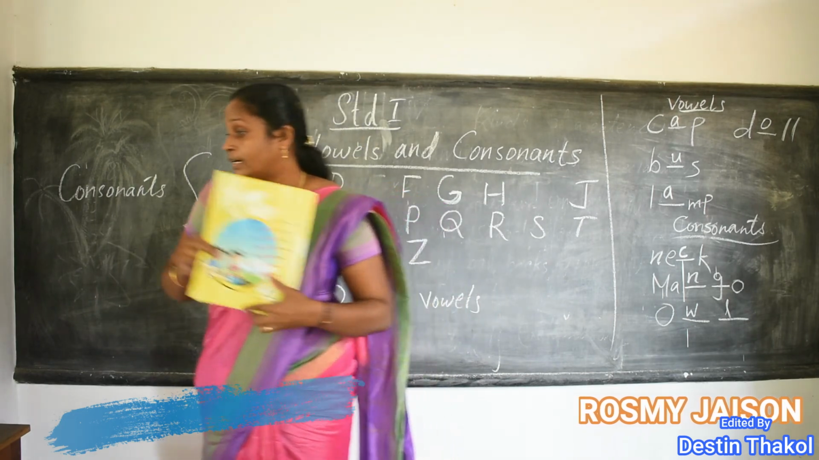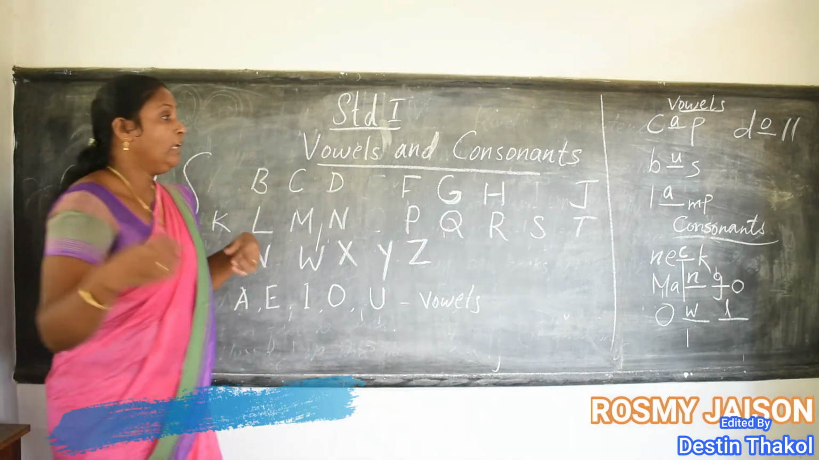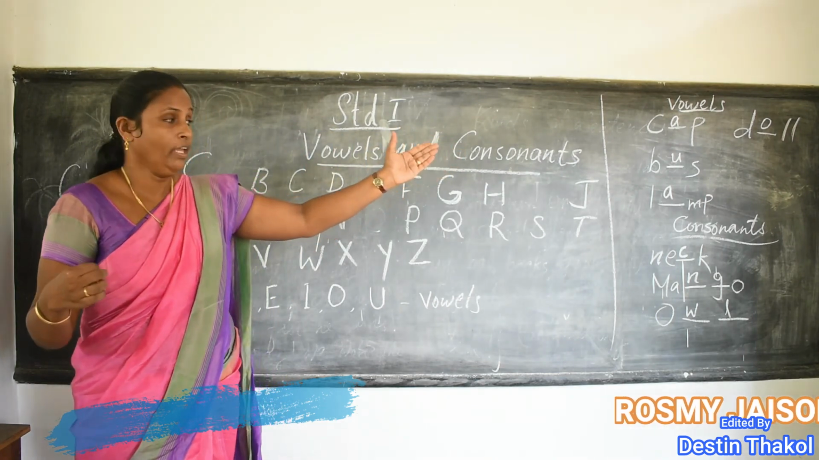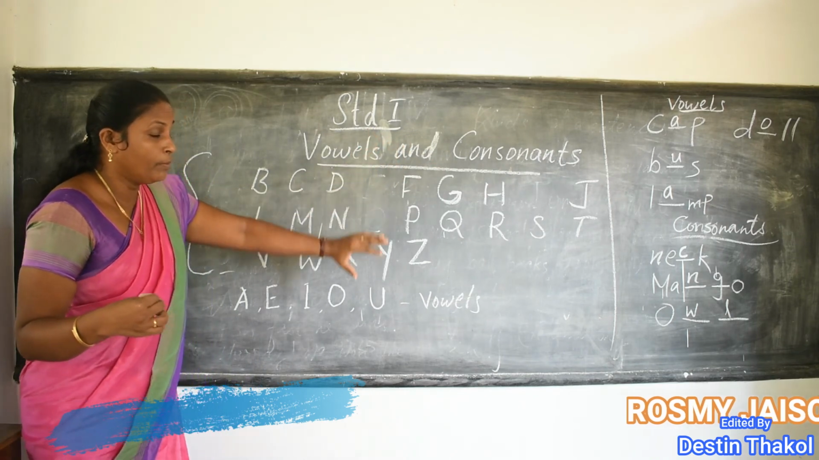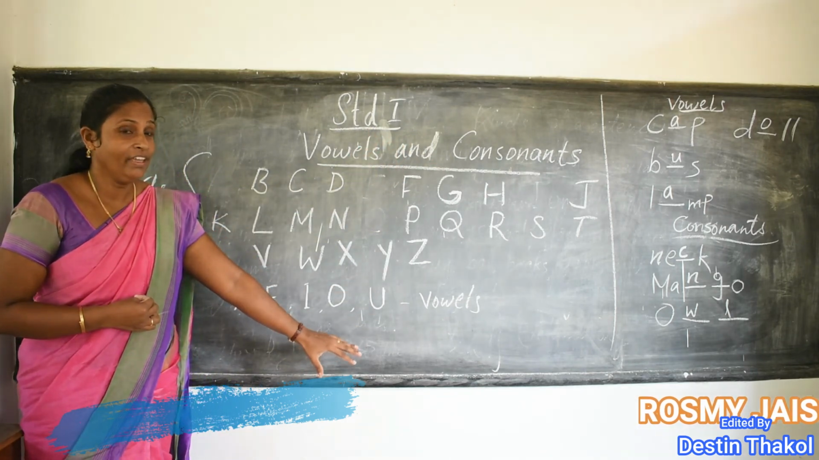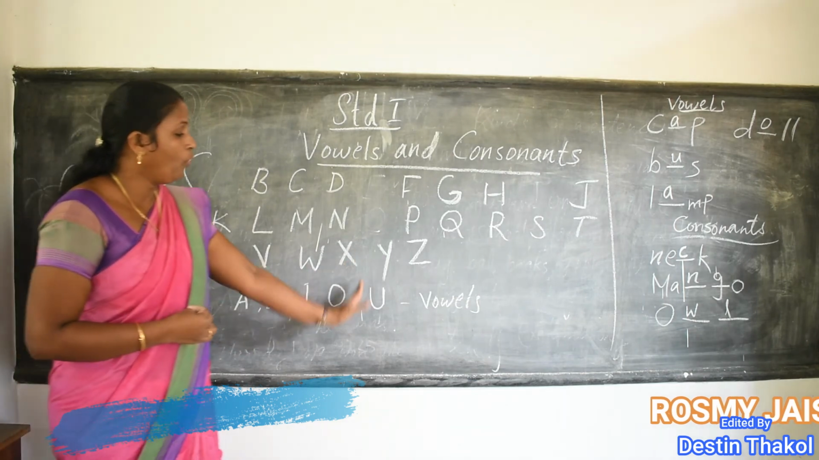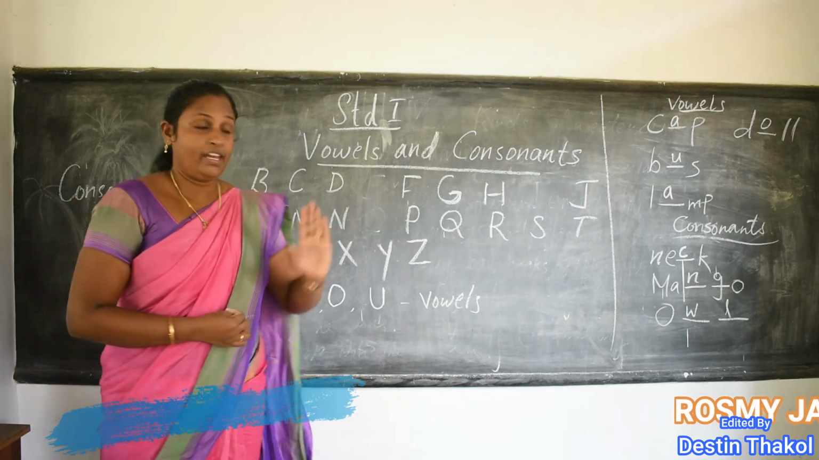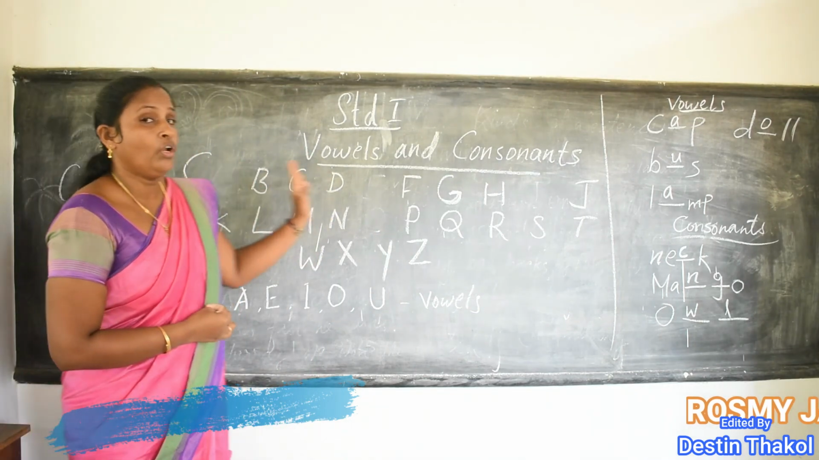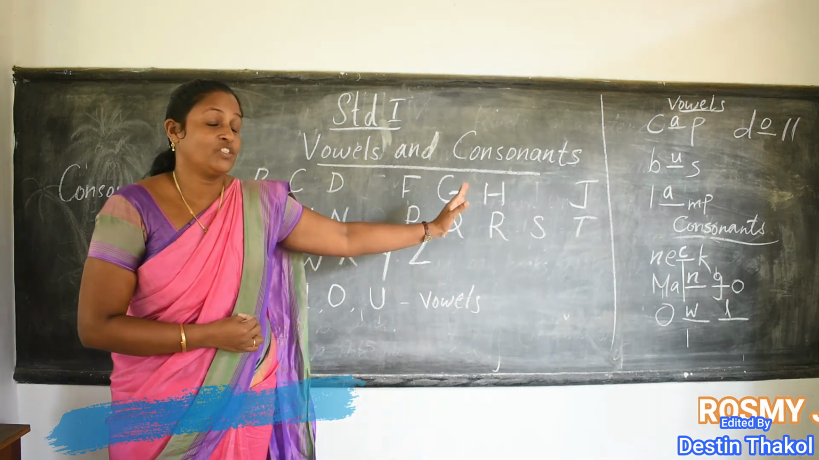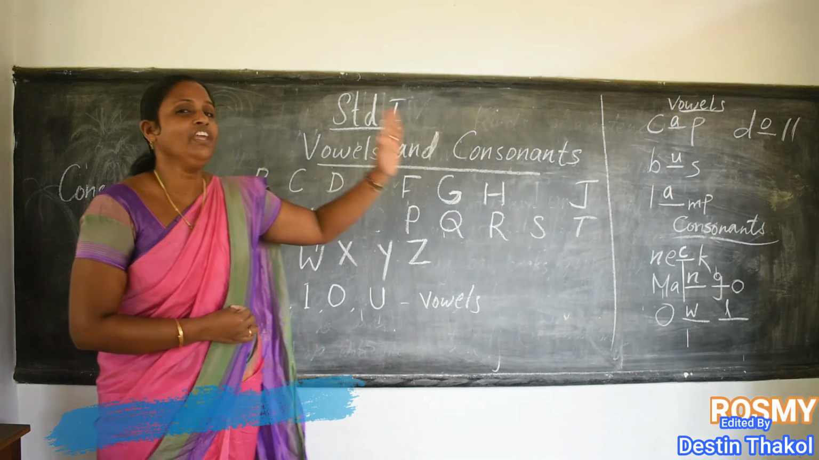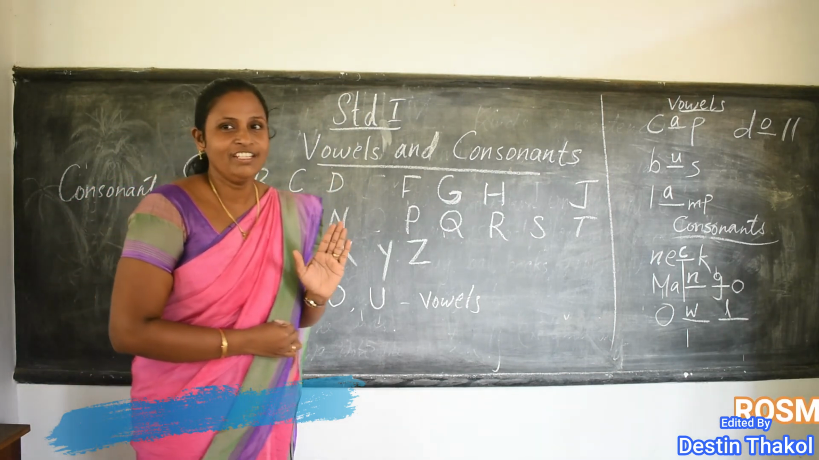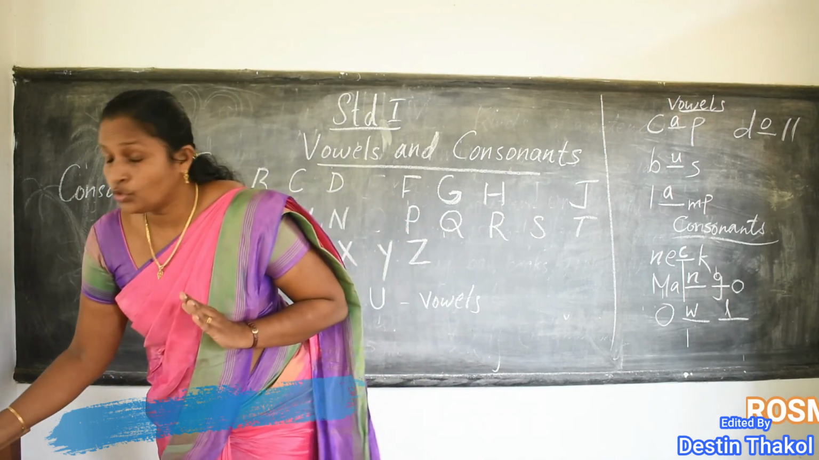So what we had learned about vowels and consonants. In the alphabet family, 5 members are very special. Who are they? A, E, I, O, U. These letters are called vowels. And the rest of the letters are called consonants. So how many consonants are there? 21 consonants. Did you get it? Okay. So try to do the homework.